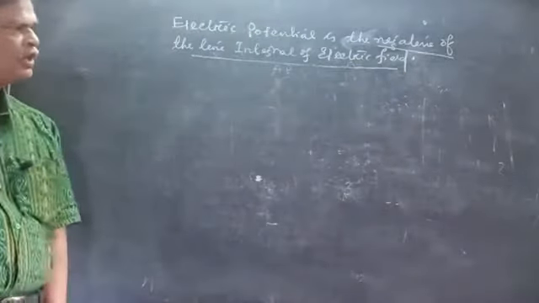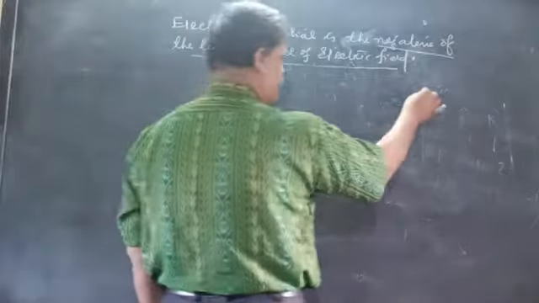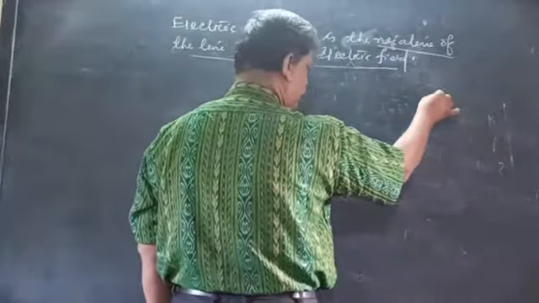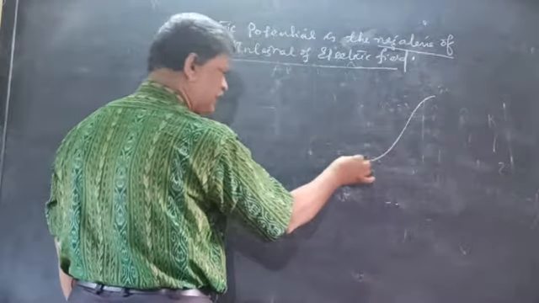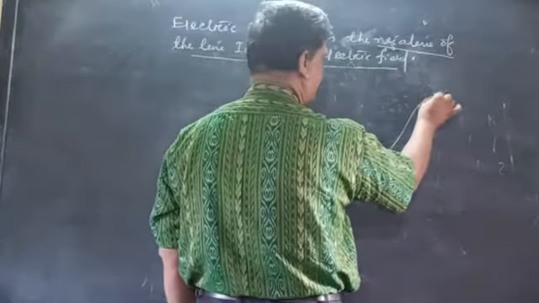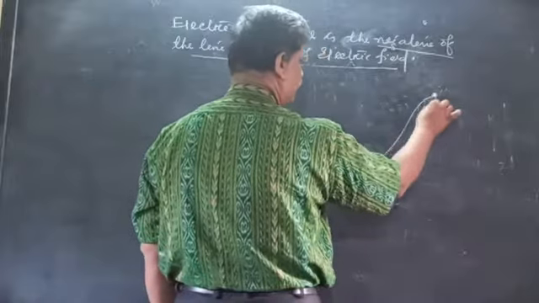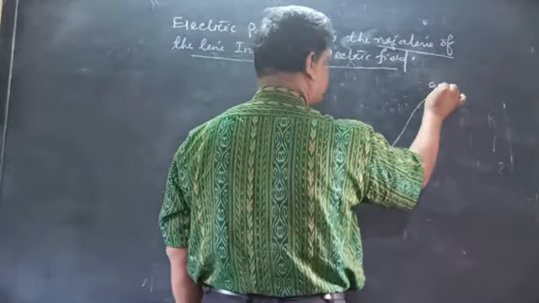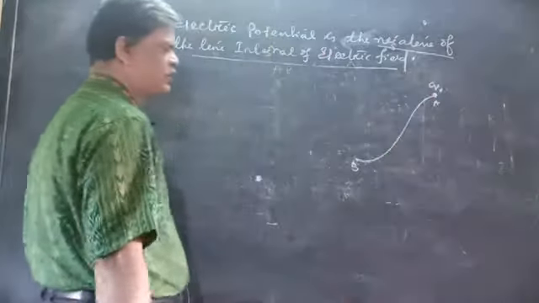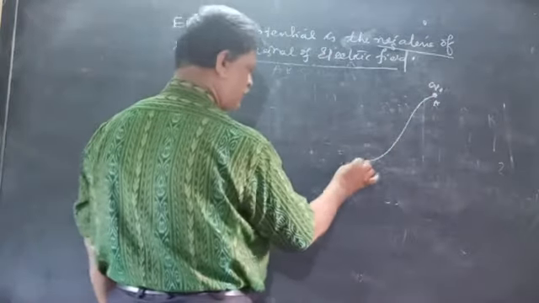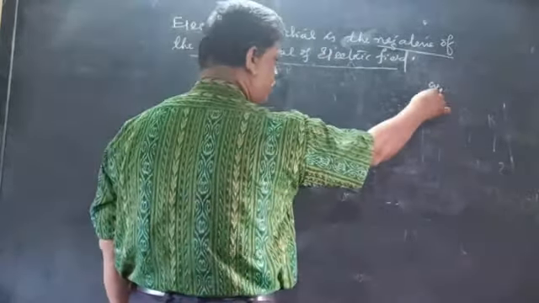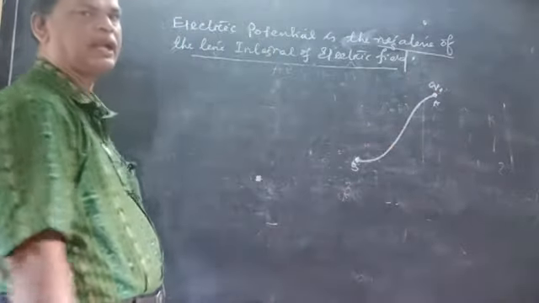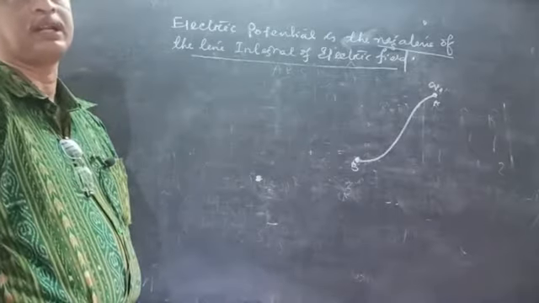Clear? Suppose we consider an electric field region. In the electric field region, suppose this is a path A to B, along which a test charge is moved from A to B. Suppose A to B is an arbitrary path along which the charge moves in the region of the electric field.